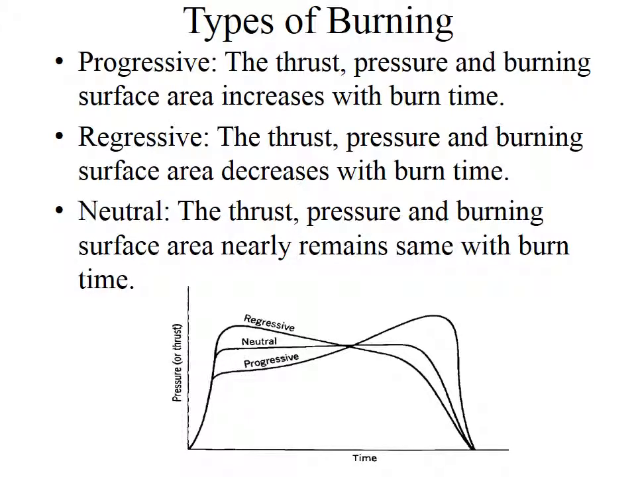Selecting the grain configuration depends upon the type of burning, that is progressive, regressive and neutral. In progressive burning, the thrust, pressure and burning surface area increase with burn time. In regressive burning, they decrease with burn time. And in neutral burning, they remain the same with burn time.